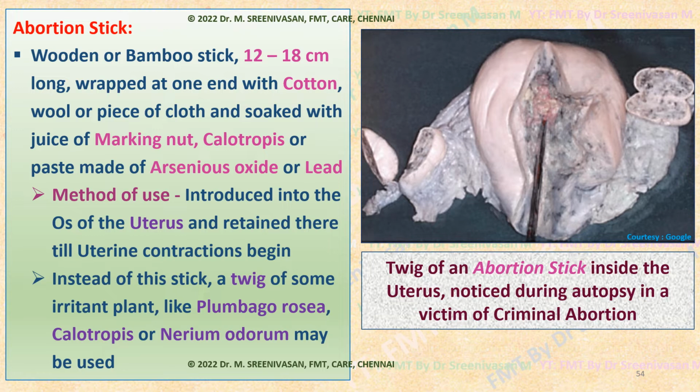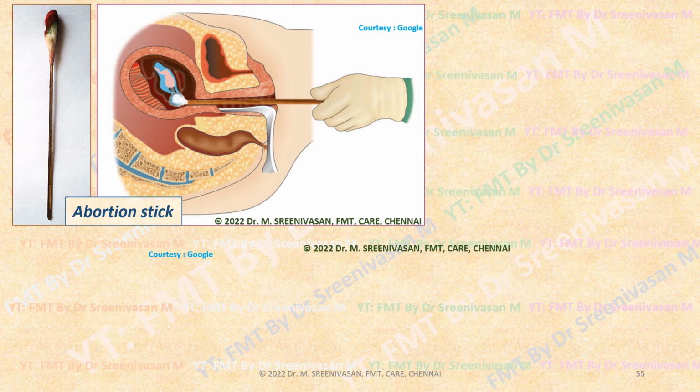This is the abortion stick, as we are seeing here. The abortion stick is generally 12 to 18 centimeters long, where one end is wrapped with cotton or cloth, and this is dipped in the paste of lead oleate or arsenious oxide, or juice of Semecarpus anacardium, that is marking nut, or any Calotropis juice, any irritant. The cotton is wrapped over a bamboo or wooden stick. It is generally made of bamboo, 12 to 18 centimeters long. After soaking in the irritant, that is inserted into the uterus.